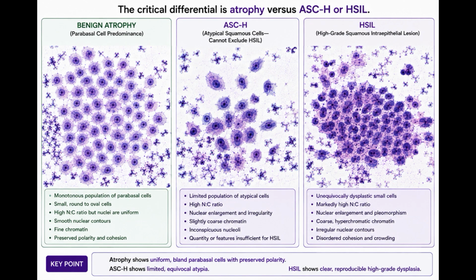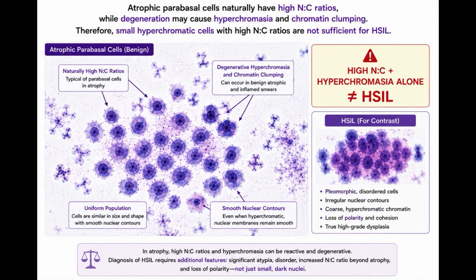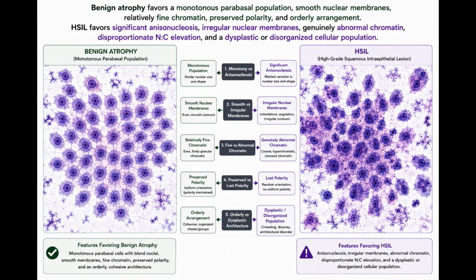The critical differential is atrophy versus ASC-H or HSIL. Atrophic parabasal cells naturally have high NC ratio, while degeneration may cause hyperchromasia and chromatin clumping. Therefore, small hyperchromatic cells with high NC ratio are not sufficient for HSIL. Benign atrophy favors a monotonous parabasal population, smooth nuclear membranes, relatively fine chromatin, preserved polarity, and orderly arrangement. HSIL favors significant anisonucleosis, irregular nuclear membranes, genuinely abnormal chromatin, disproportionate N:C elevation, and a dysplastic or disorganized cellular population.